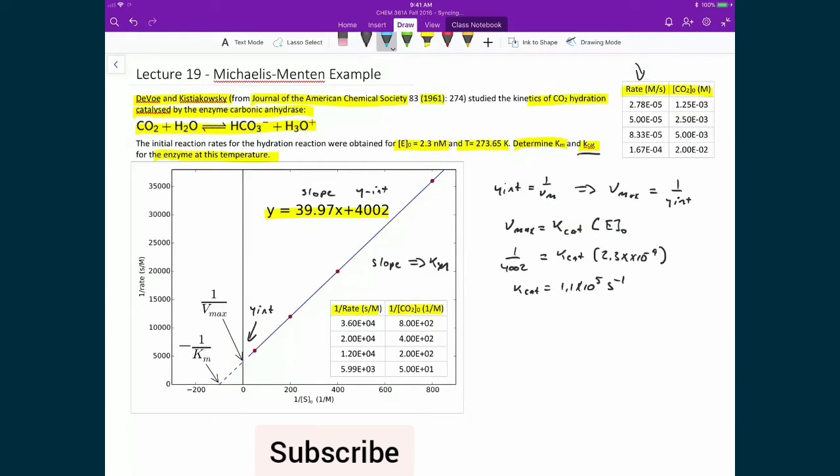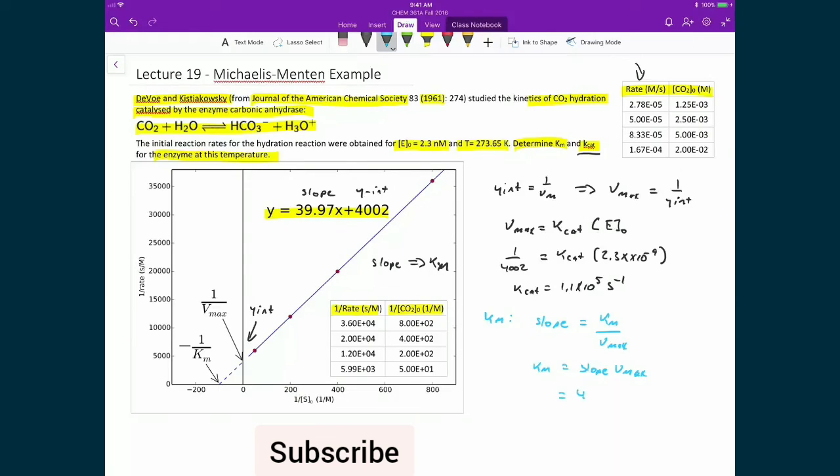And then to find my Michaelis constant, I'm going to use the slope of the line, because I know that that's equal to the Michaelis constant divided by the maximum rate. So I'm going to rearrange, and my Michaelis constant is equal to the slope found from the fit times the maximum rate. I can then substitute in for those numbers.